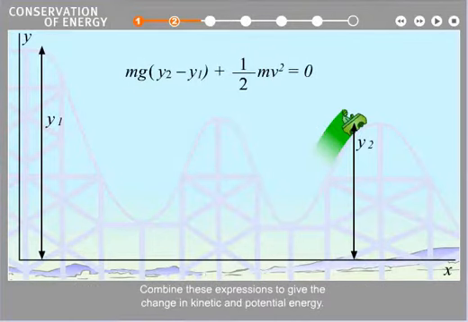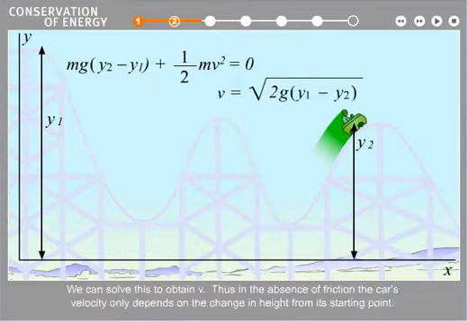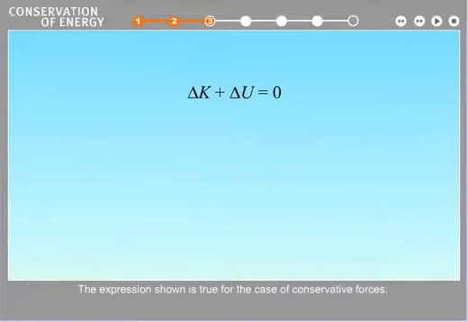Combine these expressions to give the change in kinetic and potential energy. We can solve this to obtain v. Thus, in the absence of friction, the car's velocity only depends on the change in height from its starting point. The expression shown is true for the case of conservative forces.